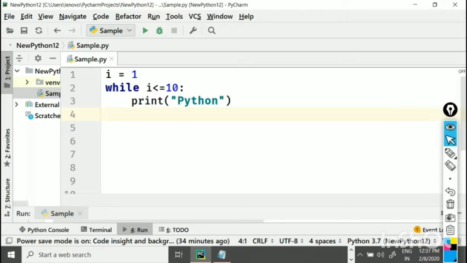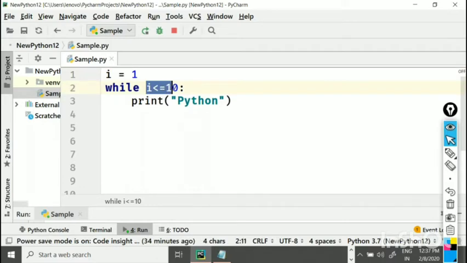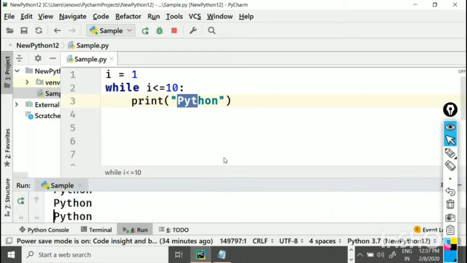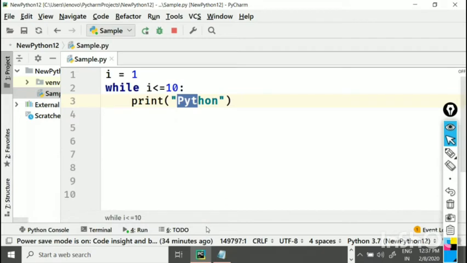It becomes what is called an infinite loop. You run this program, you leave it, Monday morning you come back to your institute, and that program will still be printing Python. What is the reason? Common sense. The value of i is 1, and 1 is less than 10. Condition true or false? True. So you are printing Python. For the next iteration, i is still 1, and 1 is always less than 10. We did not do the incrementation. That was our mistake. So I'll just stop the program.